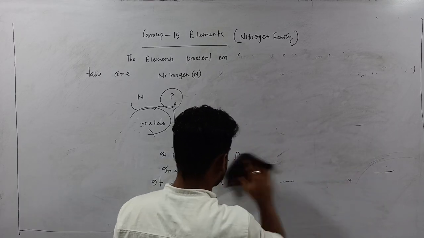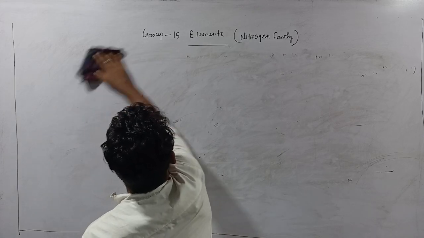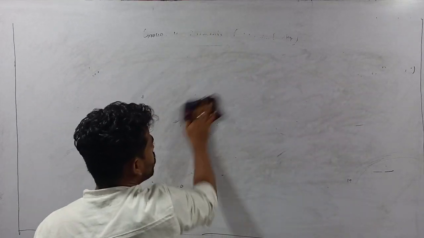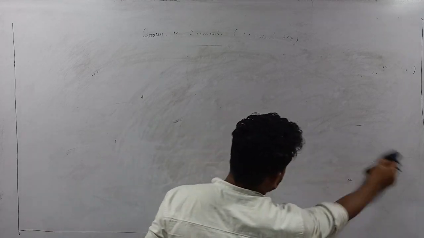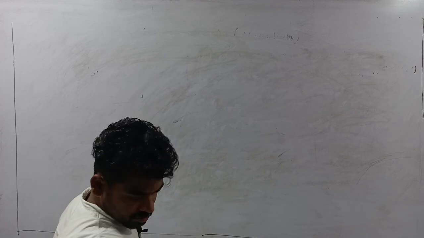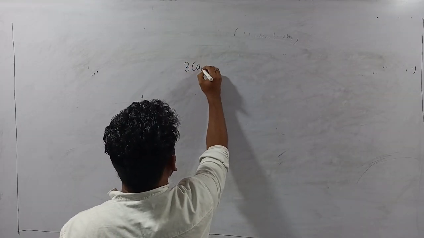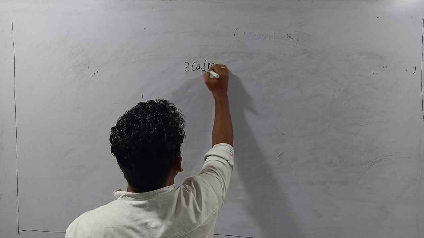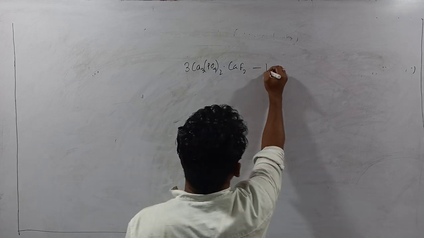It also occurs in the form of apatite. You can consider fluoroapatite, chloroapatite, likewise. That is 3Ca3(PO4)2·CaF2, that is fluoroapatite.